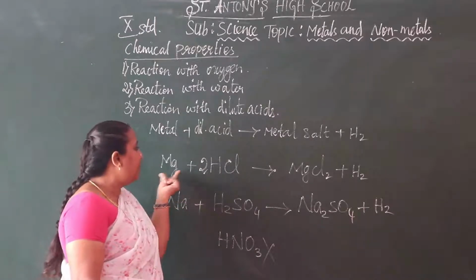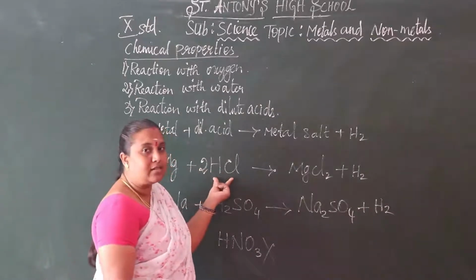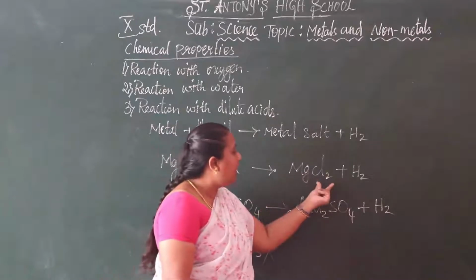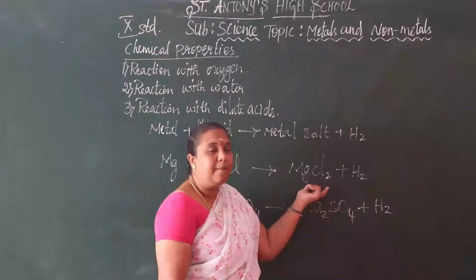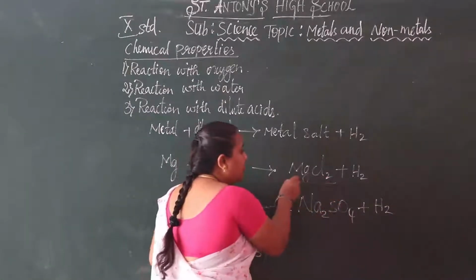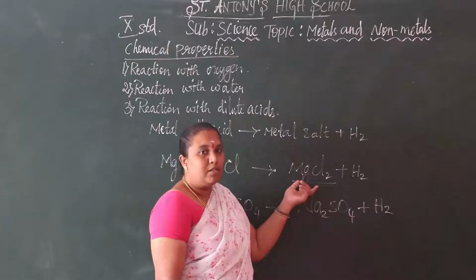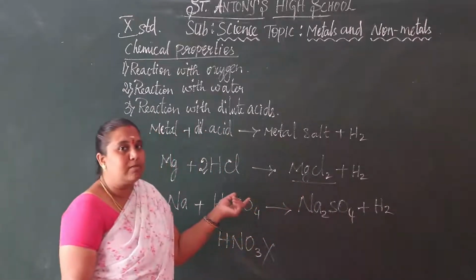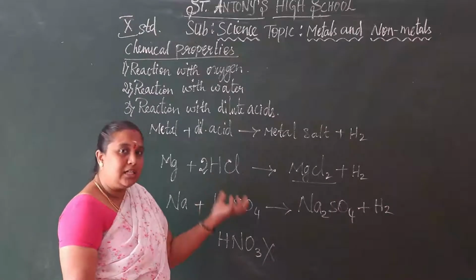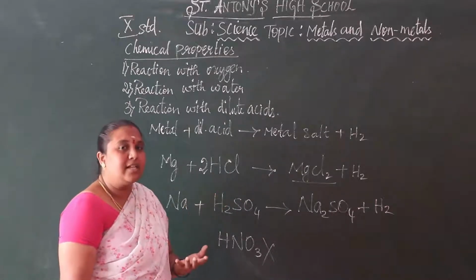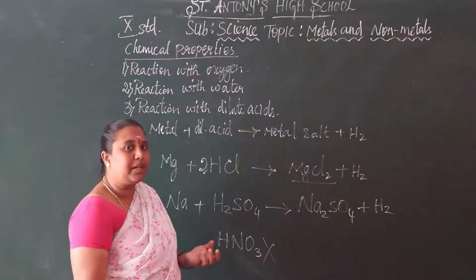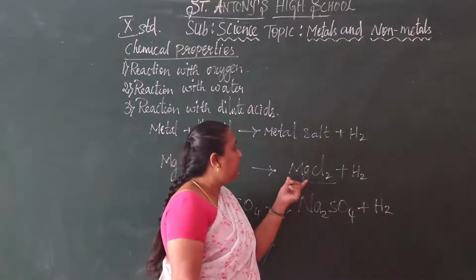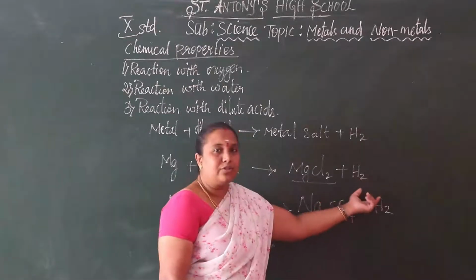So magnesium reacts with dilute hydrochloric acid. It gives a metal salt. Magnesium chloride is a metal salt. This is a precipitate here. So what is meant by precipitate? You know, children? The insoluble solid that stays under the solution, that we can say is a precipitate. So magnesium chloride plus hydrogen gas.